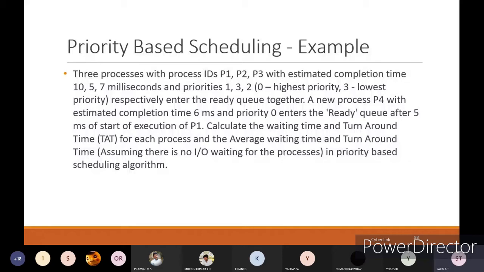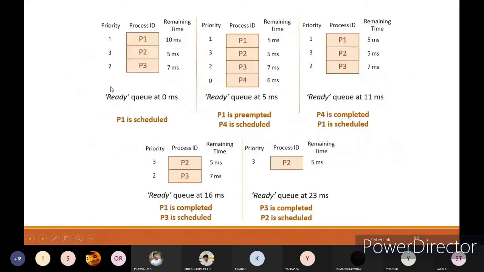Here you can see, first P1, P2, P3 are in the ready queue at 0 millisecond. P1 will be scheduled first because the priority is 1 here. P1 starts its execution, and after 5 millisecond you will get P4. One more process got into your ready queue, but the priority is very high compared to all the other processes which are already present in your ready queue. P4 is scheduled and P1 is preempted. P1 will stop its execution and P4 will start its execution now.